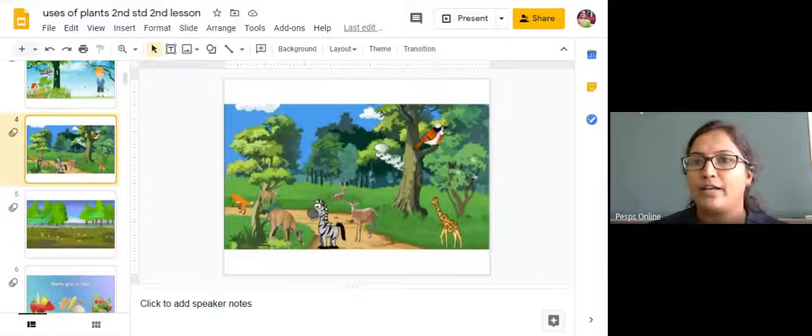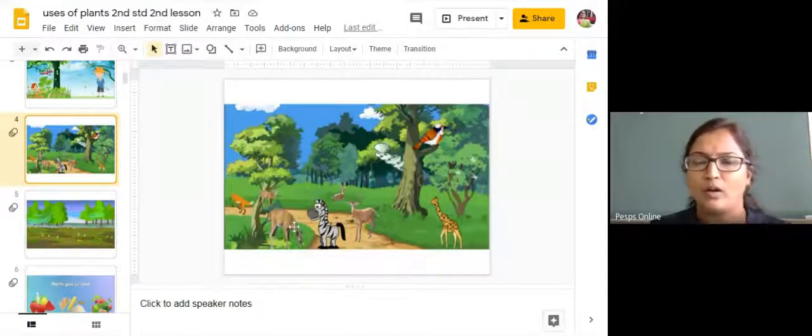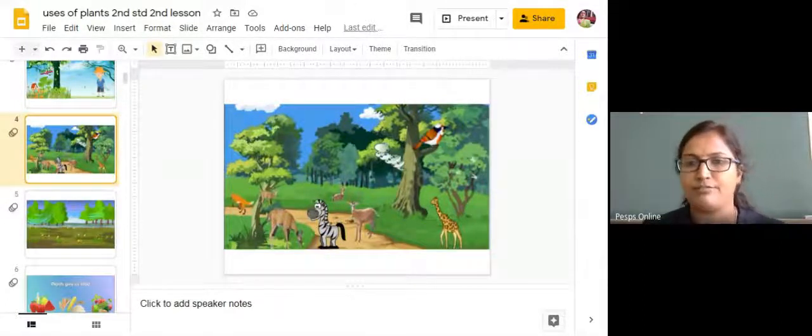Then many animals, like monkeys or some other animals, you can see will always be sitting on the tree, hanging on the tree. You can see squirrels, many squirrels. So plants are not only helpful for us, plants are helpful for animals also.